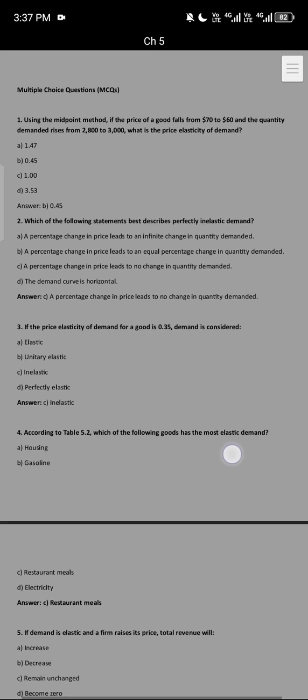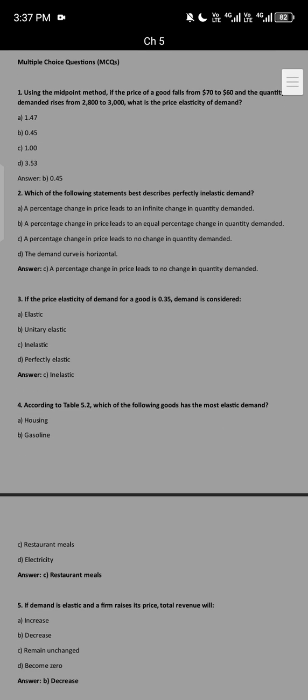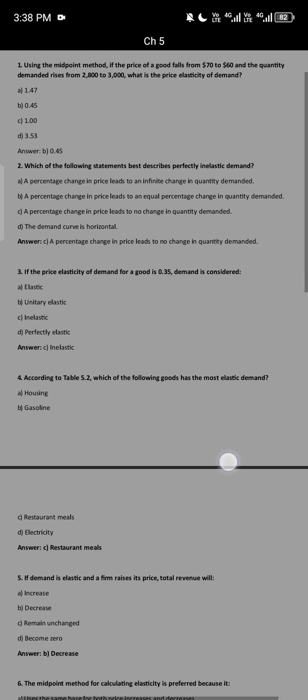MCQs number 3. If the price elasticity of demand for a good is 0.35, demand is considered. The answer is option number C, inelastic.